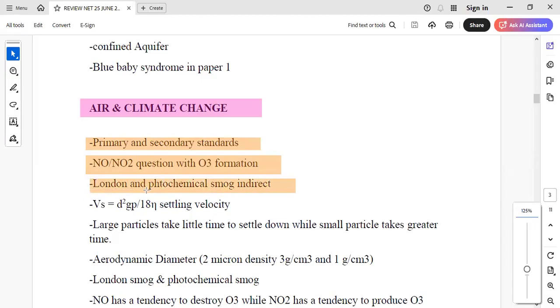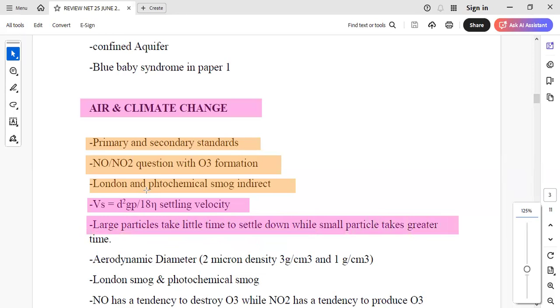They have also asked this formula of settling, rho g d square upon 18 eta, and they also asked the settlement time. Large particles take little time to settle down while small particles take greater time. This is directly from our booklet.